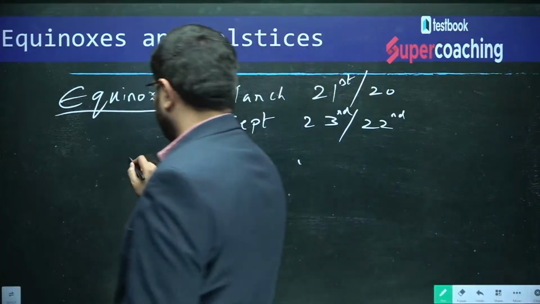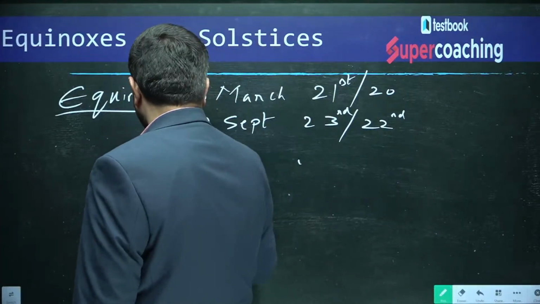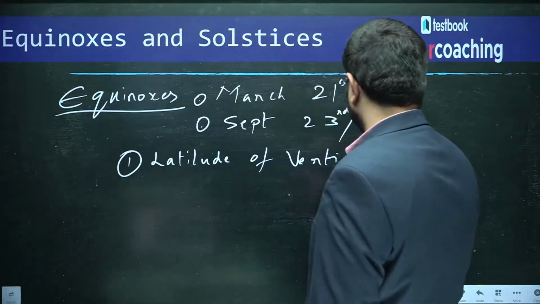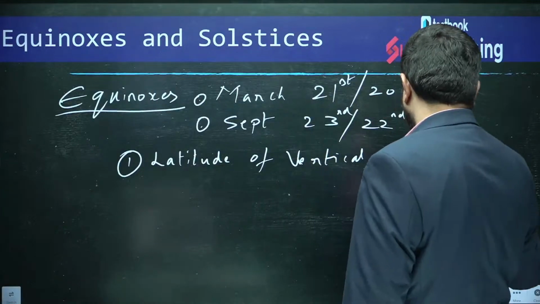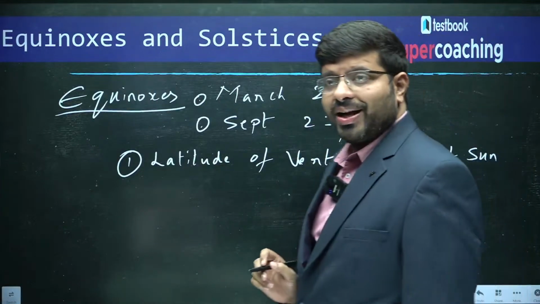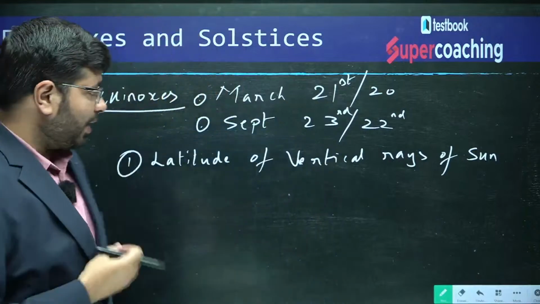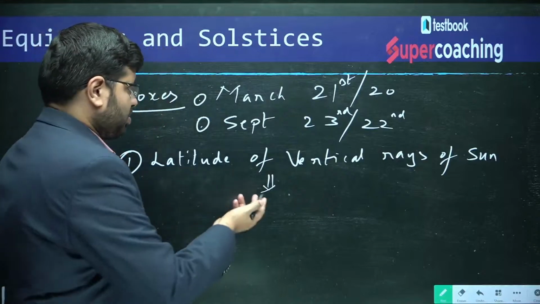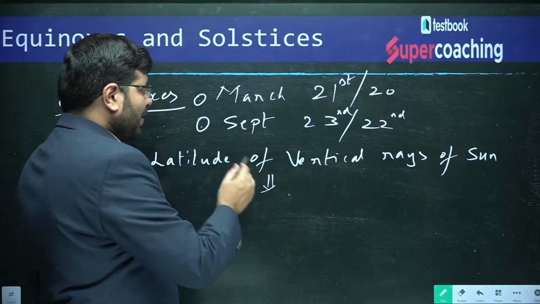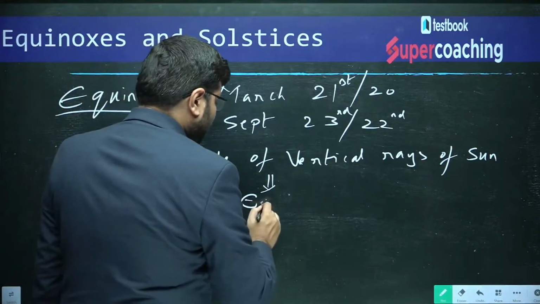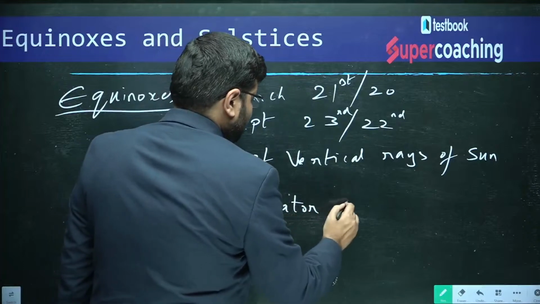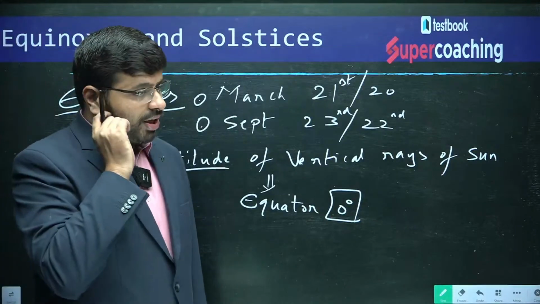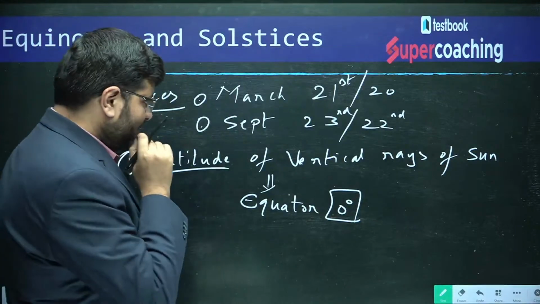The first question I will ask you, where is the latitude of vertical rays of the sun? Can you identify them? The latitude of vertical rays of the sun is at the equator, isn't it? Yes. So, the vertical rays of the sun will fall exactly on the latitude of the equator. So, that is 0 degrees. When? On these days.